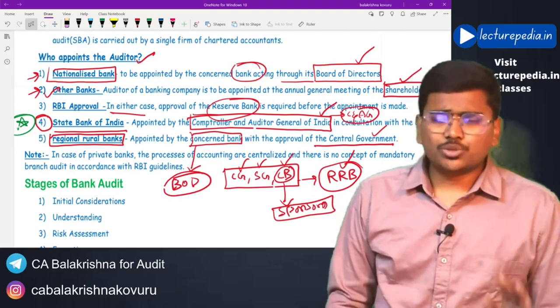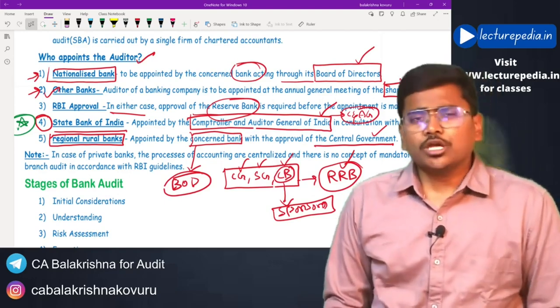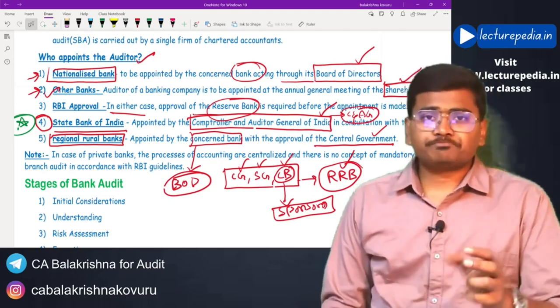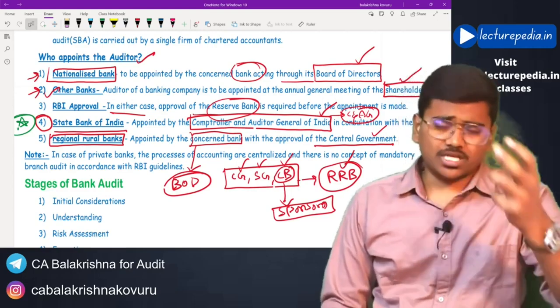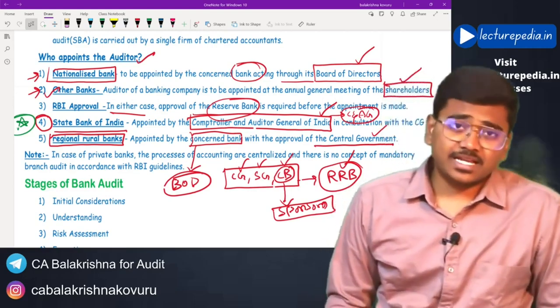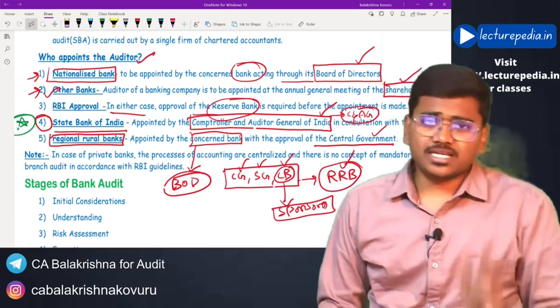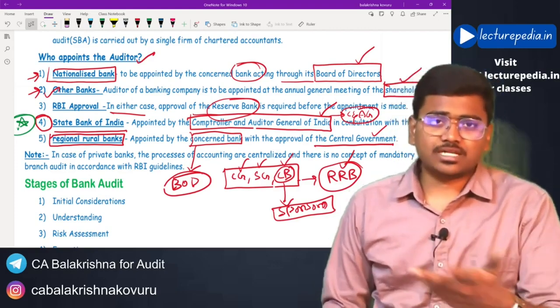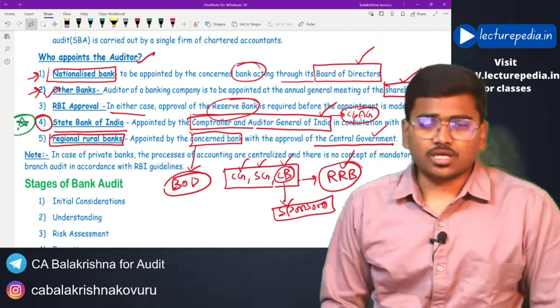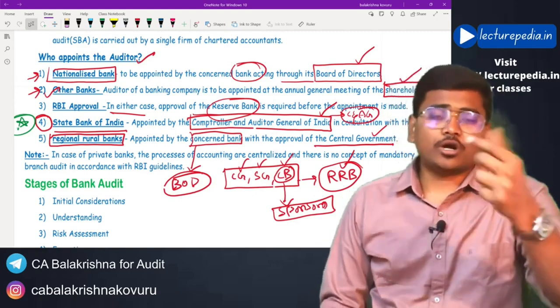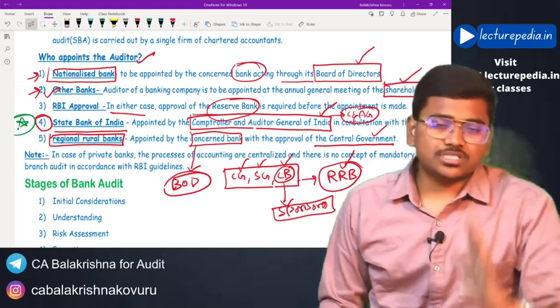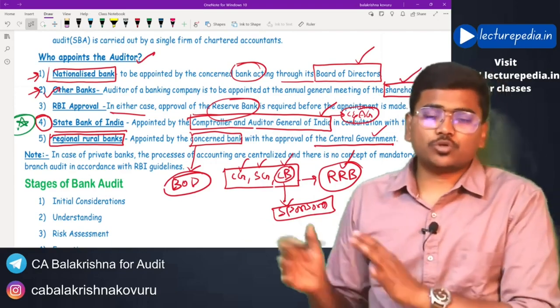So you need not mug up these answers. You can just go through the verification points. Okay, there will be various areas and how you will audit that area. The questions that are asked from this chapter will be like this. Okay, there will be cash. How will you audit the cash? What are the internal controls that you will check in the cash? Okay, most of the questions will be like this.